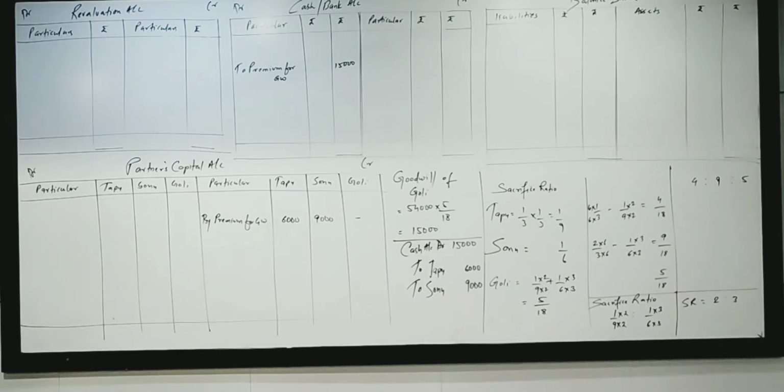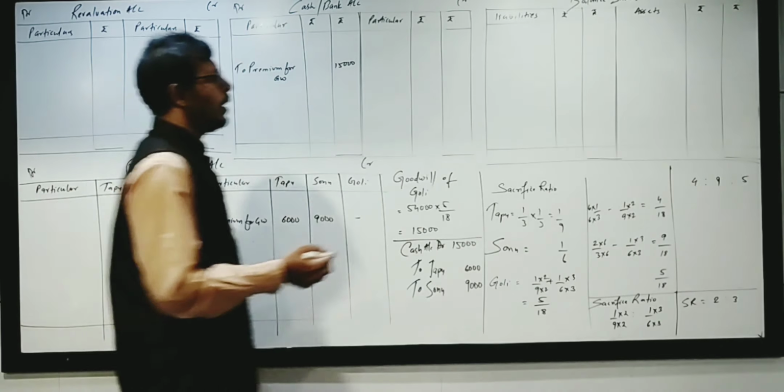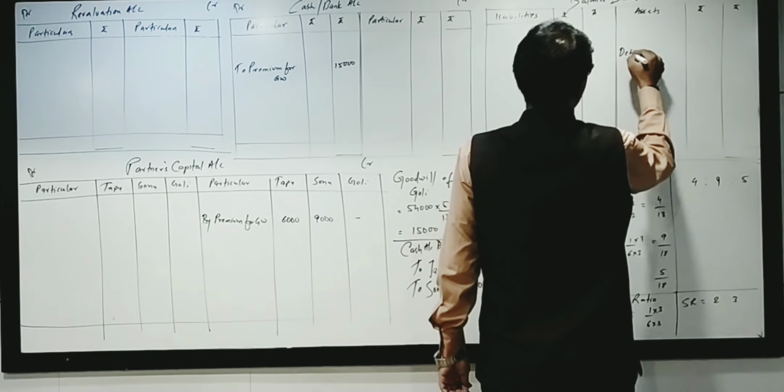Bad debt reserve on debtors is to be maintained at rupees 10,000. Bad debt reserve is given in the sum at rupees 16,000. Debtors are given at rupees 80,000.